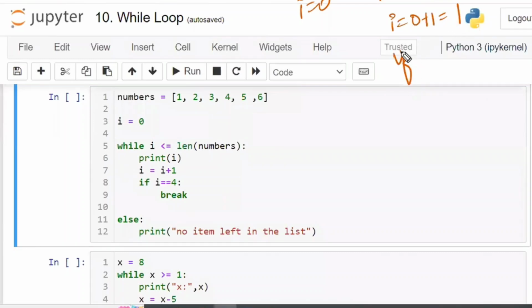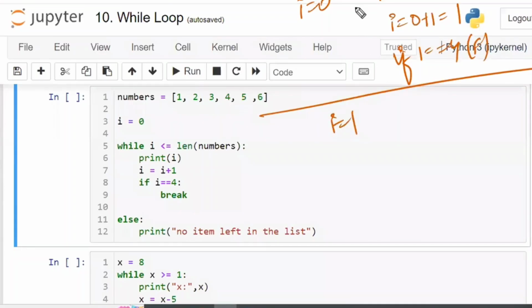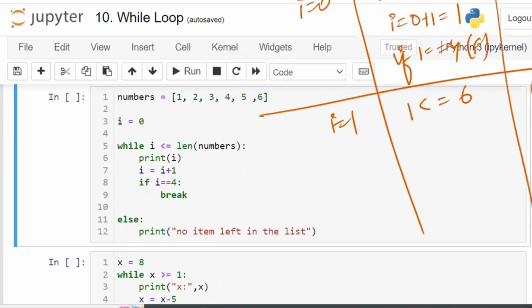If 1 is equal to 4, the condition fails. So next, I is equal to 1. I is less than or equal to 6 again, that is 1 is less than or equal to 6. Print 1. So 1 will be printed. Next, I is equal to 1 plus 1, which is 2.